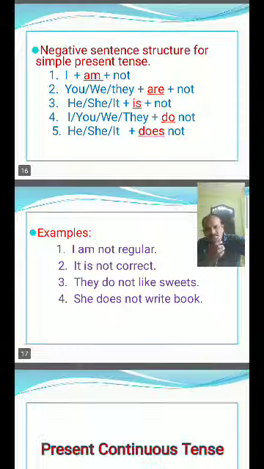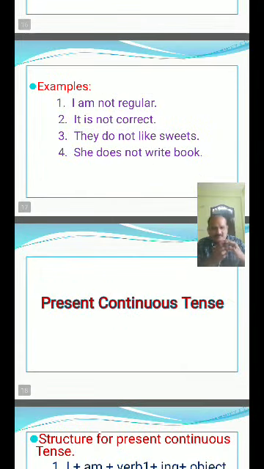Okay, so come to the next sentence, which is present continuous tense. It is in the present tense, and continuous is also there. Continuous means the activity is going on, the activity is in progress.